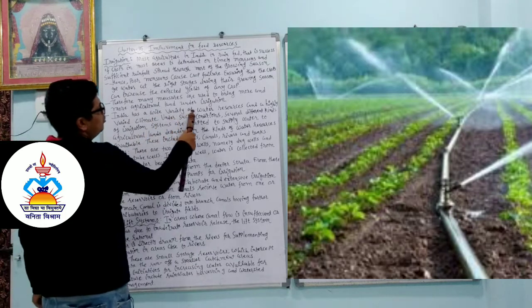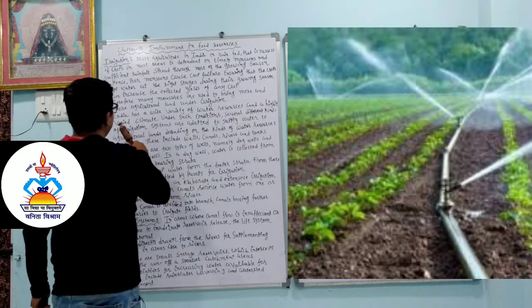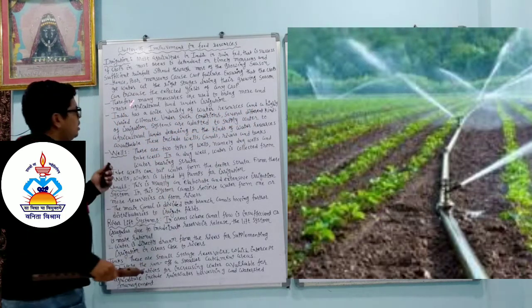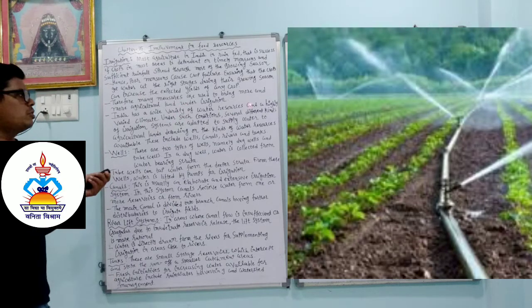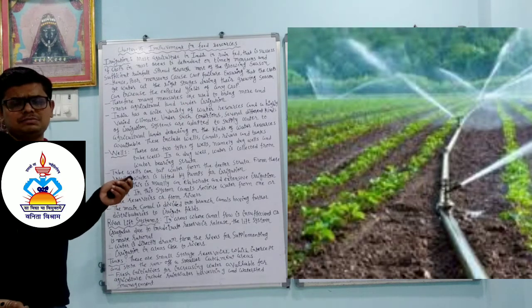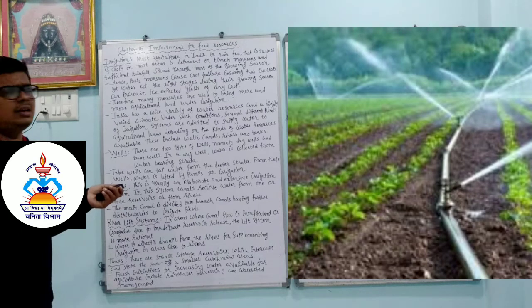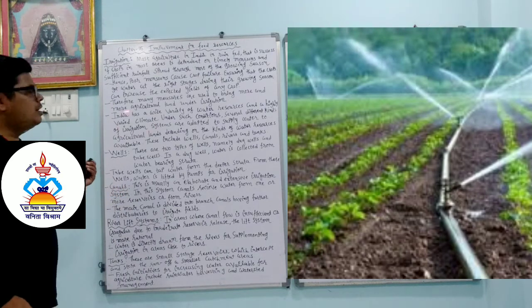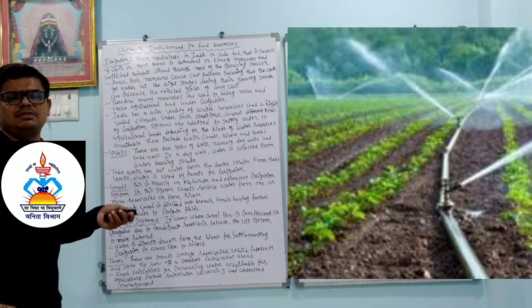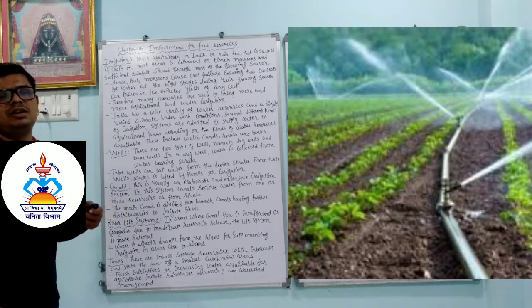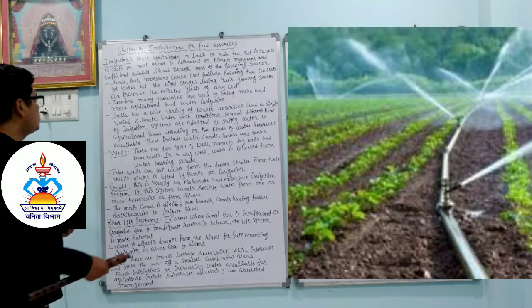India has a wide variety of water resources and a highly varied climate. Ponds are there, lakes are there, rivers are there. Jammu Kashmir has a different climate, Rajasthan has a different climate, South India has a different climate.